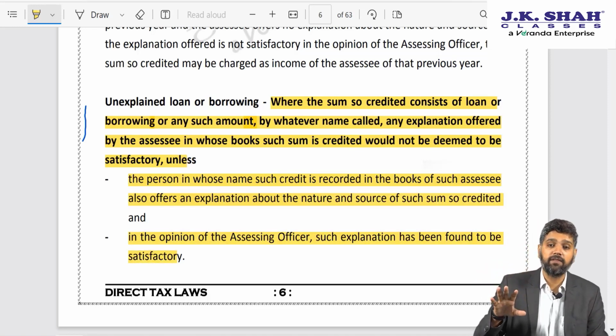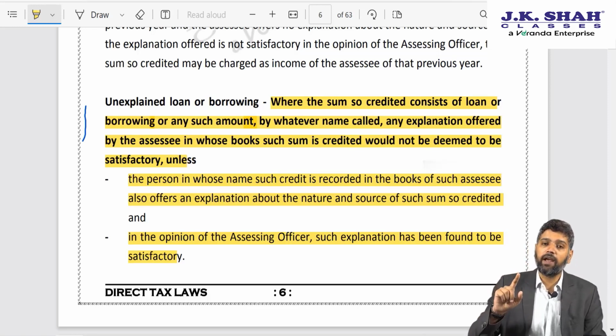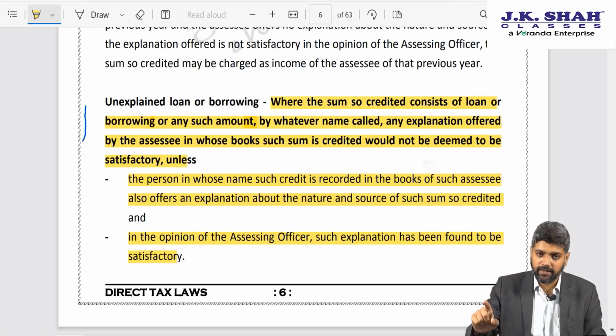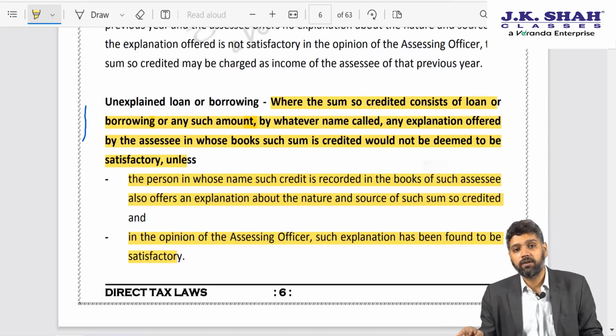So please understand friends, with regard to loan or borrowing now, I am not only required to explain the source of my receipt, I am also required to establish the source of source.